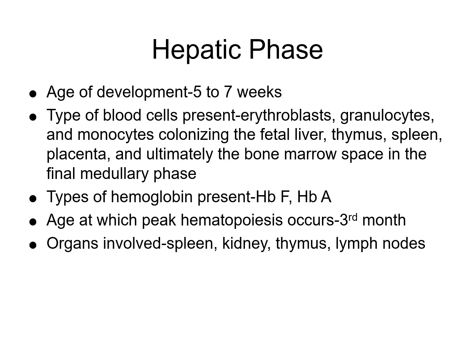There are different types of hemoglobin present during this phase as well, and you have fetal hemoglobin or hemoglobin F and adult hemoglobin or hemoglobin A. The peak hematopoiesis will start to occur around the 3rd month of fetal development, and the organs involved are your spleen, kidneys, thymus, and lymph nodes.